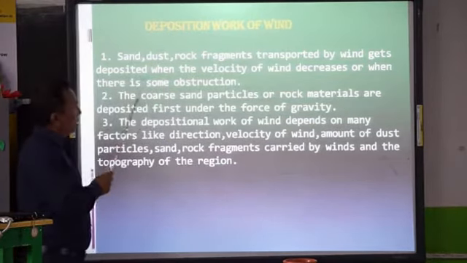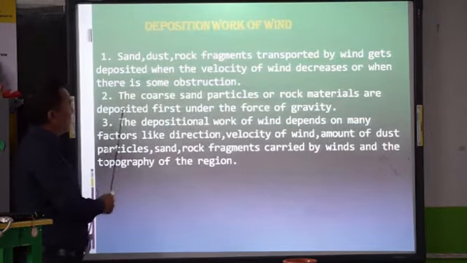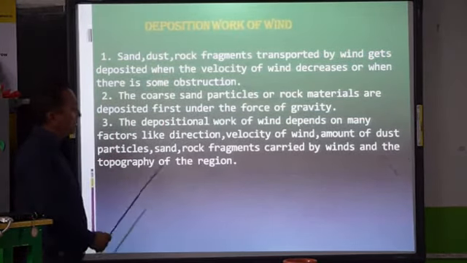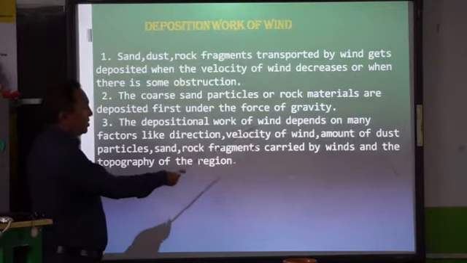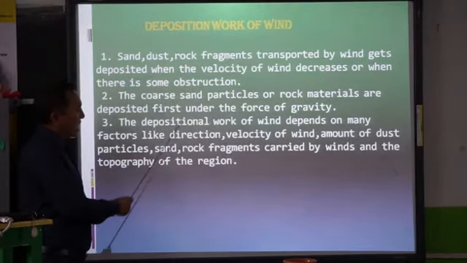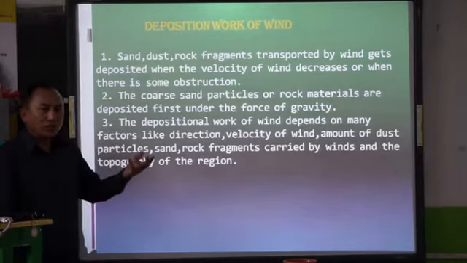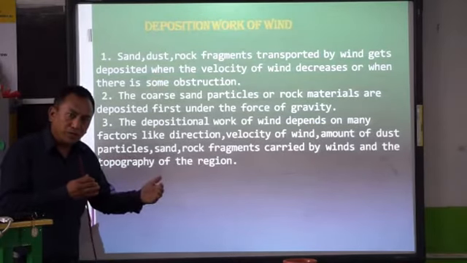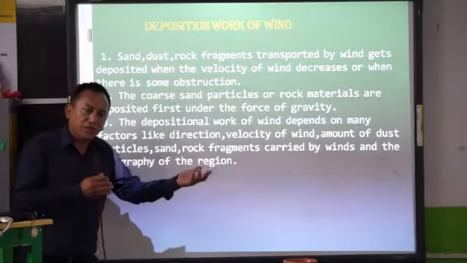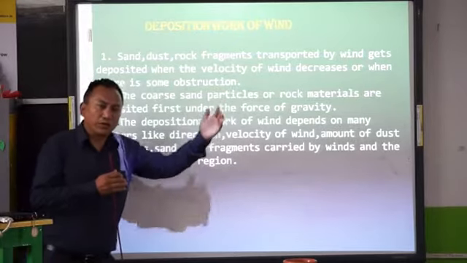Number 2. The coarse sand particles or rock materials are deposited first under the force of gravity. Number 3, the depositing work of wind depends on many factors like direction, velocity of wind, amount of dust particles, sand, rock fragments carried by winds, and the topography of the region. So as the wind blows, like I told you previously, the coarse materials, the bigger particles, are deposited first. Because they are heavy, they cannot be taken further. And then the lighter ones are deposited later on.